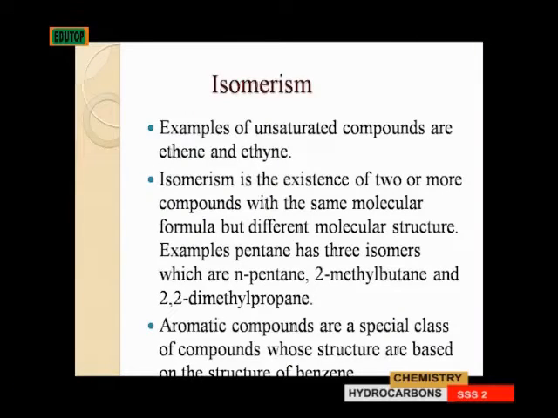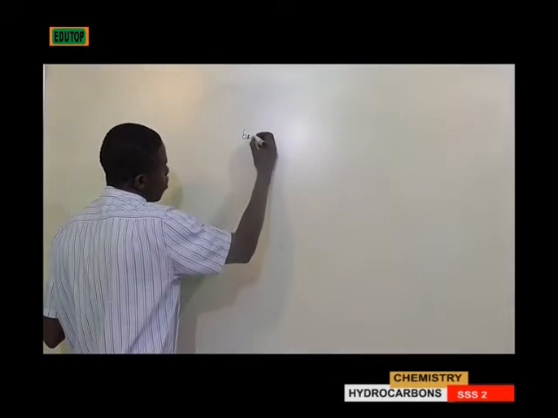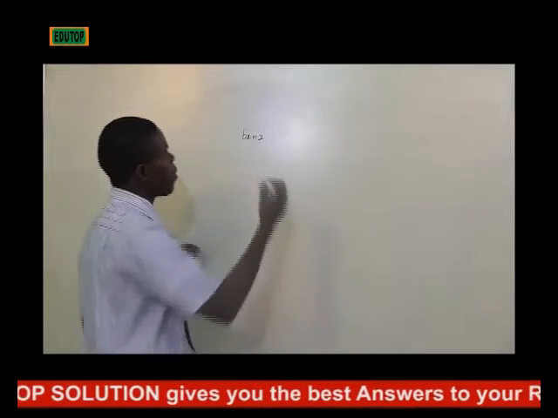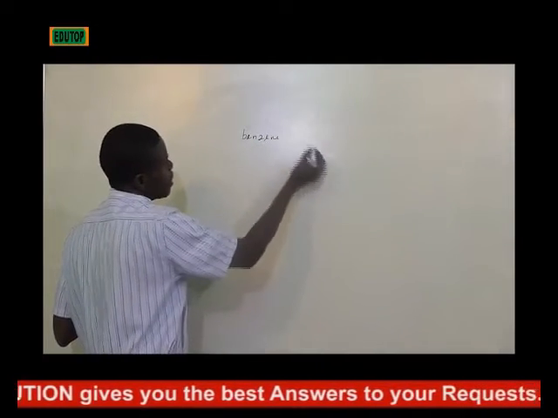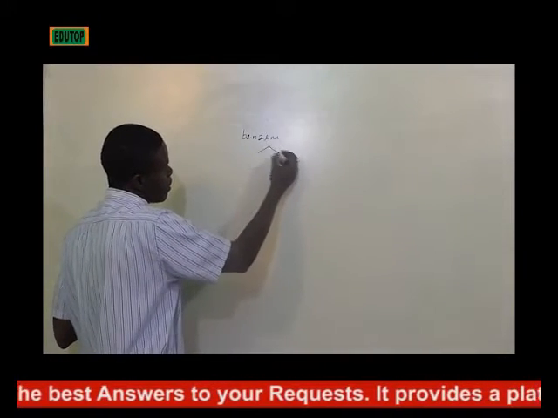Aromatic compounds. Aromatic compounds are a special class of compounds whose structures are based on the structure of benzene. Benzene is an aromatic compound, and the structure of benzene is this.